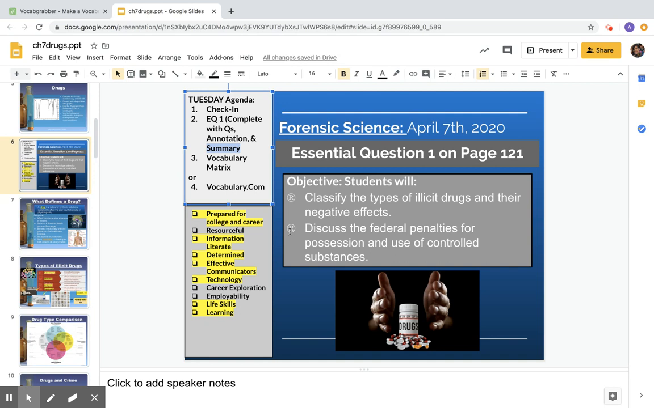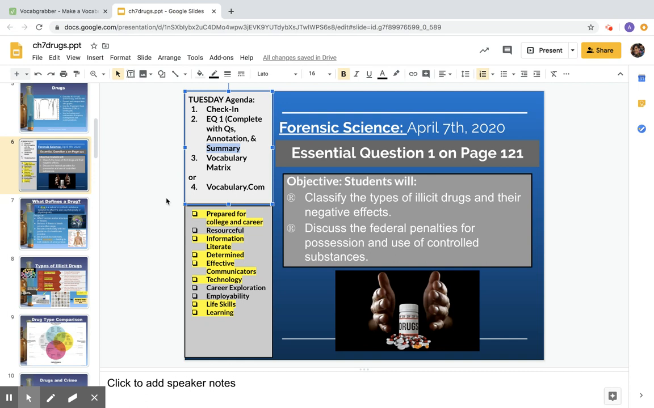In terms of your PRIDE and your T-cell, you are definitely prepared for college and career by taking an online course. You are resourceful, which I didn't highlight here, but you are resourceful. You are information literate. We're going to be looking at the federal rules and regulations for drugs, and that is actually a government document, so that'll be definitely information literate. Determined, as you guys are pushing forward to the end of the year, despite all of the pandemic going on. Effective communicators, we're using technology. Really everything on here should have been highlighted, but we're looking at life skills and, of course, learning.